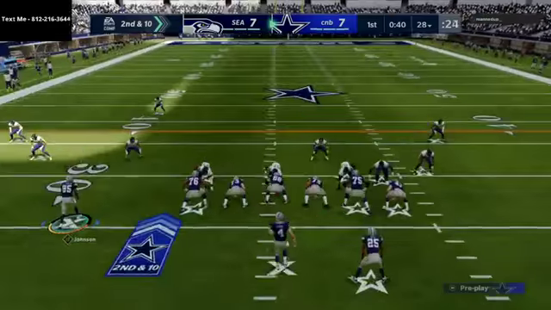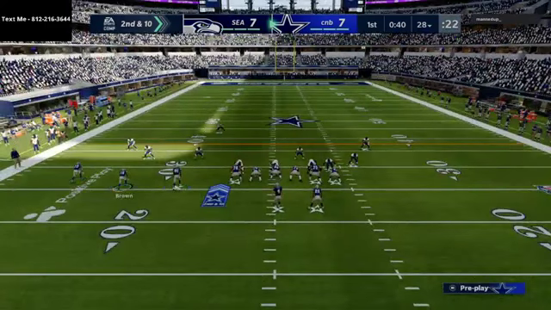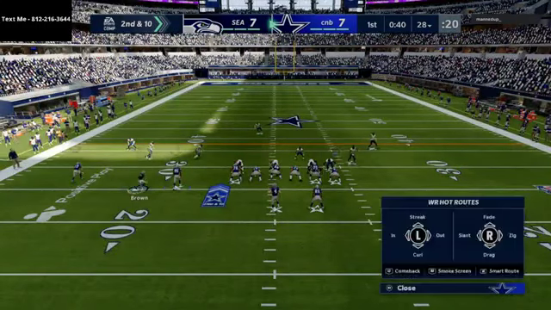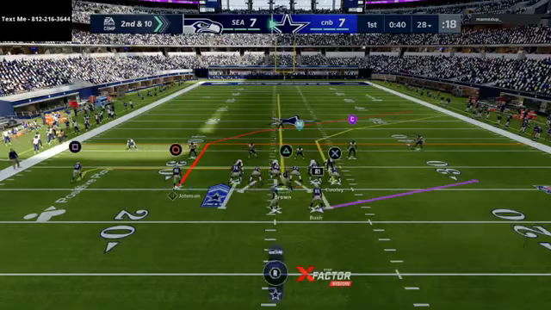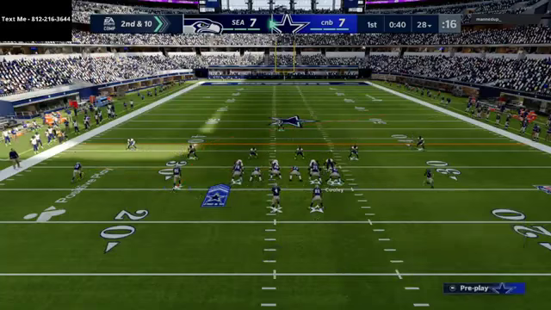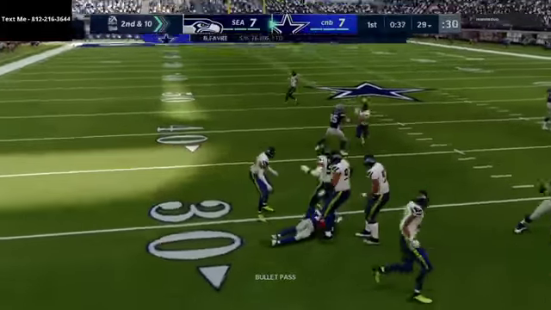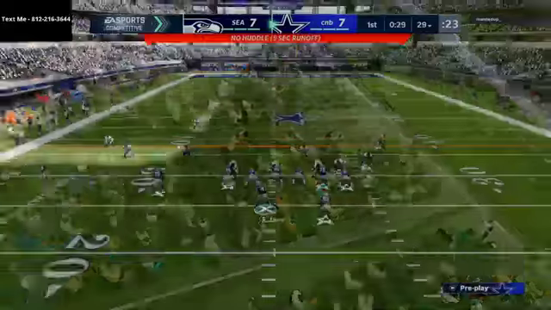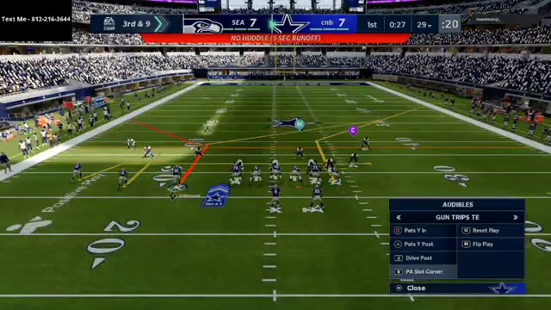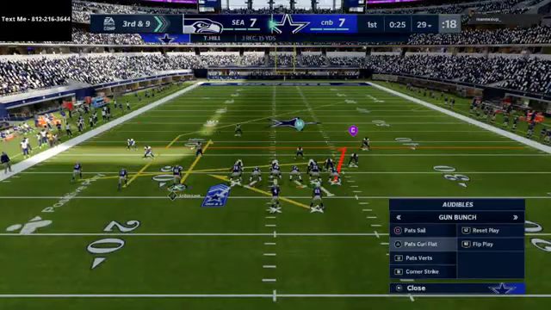Now he's running 3-3-5 odd. Obviously with 3-3-5 odd, you do have to worry about that pressure. Basically the way you handle the pressure is you put your tight end on the same side as the linebacker, and that'll pretty much deal with the pressure that you're going to face. So again, looks like he's going to stay in that cover 3 style defense. Obviously he's a big time fan of this team.